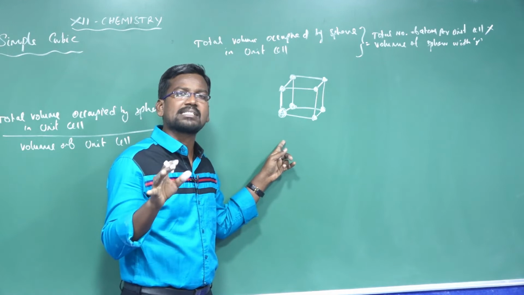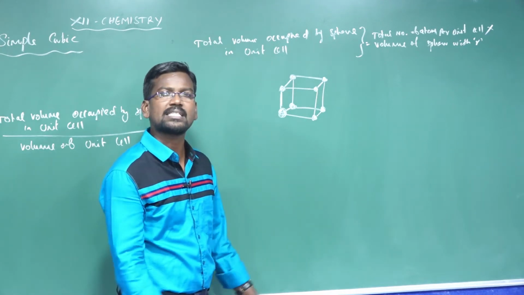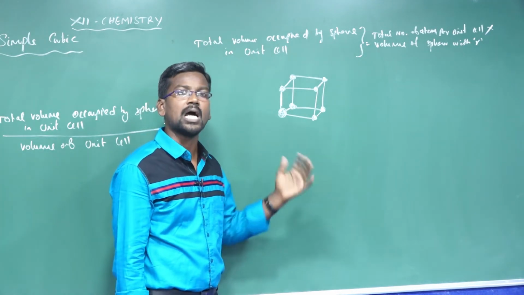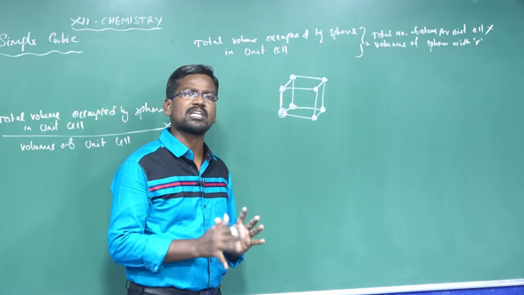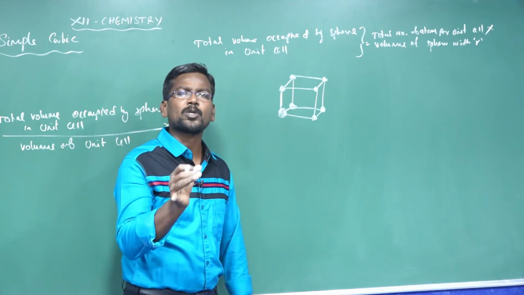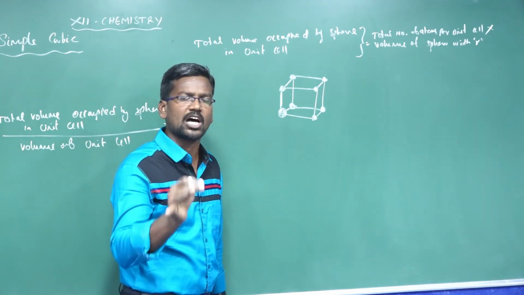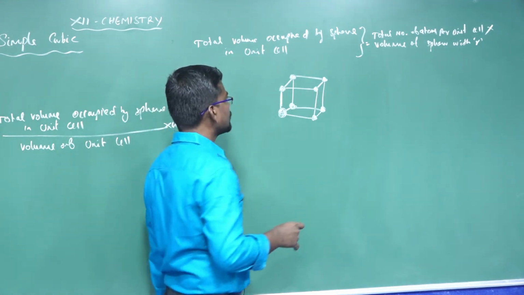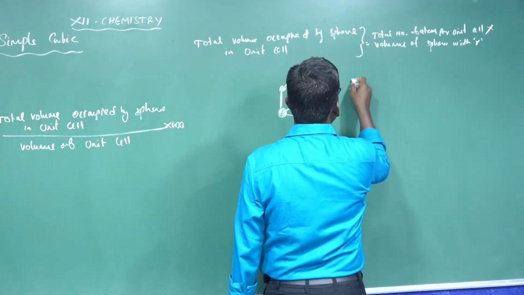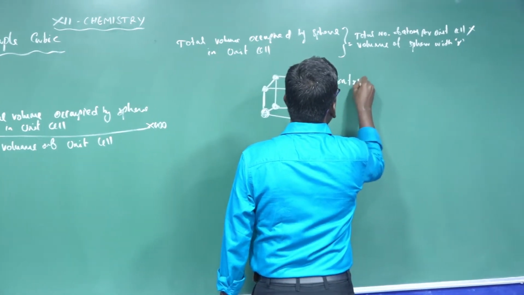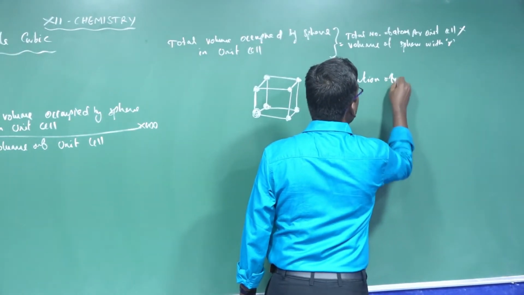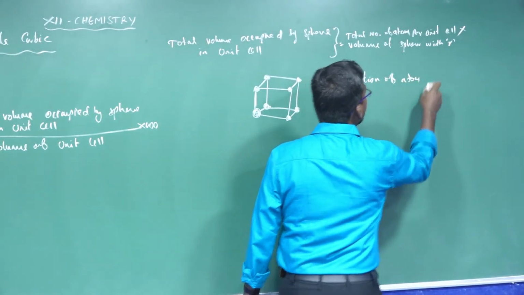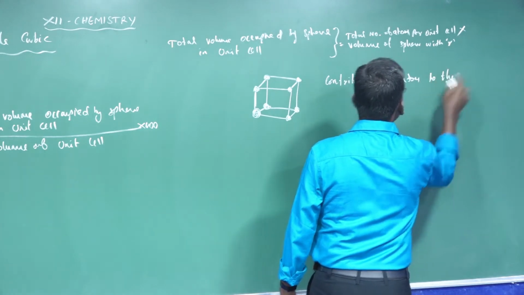Each atom is equally shared with another 8 unit cells. So the total number of atoms per unit cell is equal to the contribution of the atom present at the corner, Nc, divided by 8. Contribution of the atom to the unit cell.